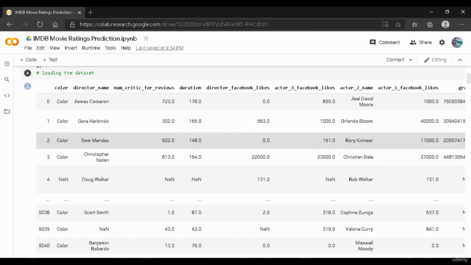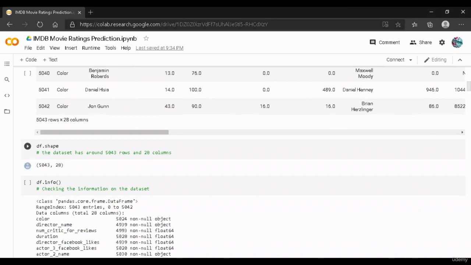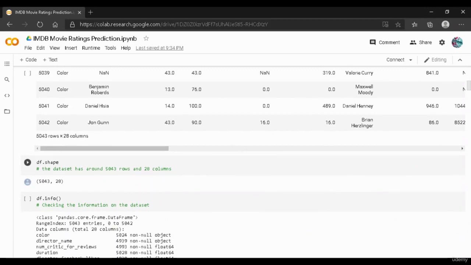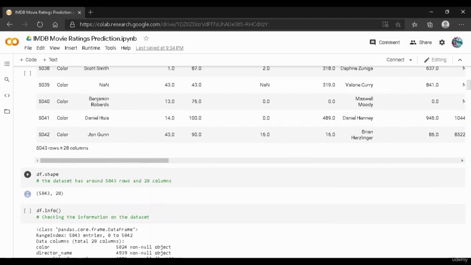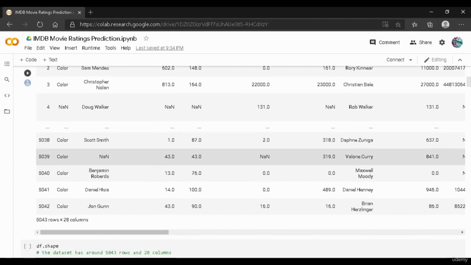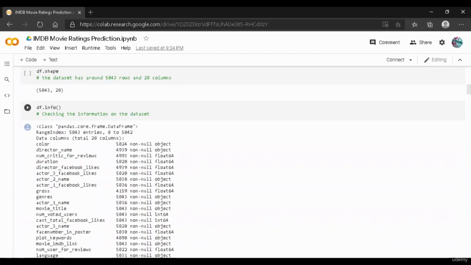And let us go ahead and do some data understanding. In order to understand data, the first code that we use is the df.shape. So what this code does is that when we use df.shape, it will display the total number of rows and columns present in our data frame. So as you can see over here, using the df.shape, we see that there are 5043 rows and 28 columns. These are the total number of rows and columns present in our data frame.